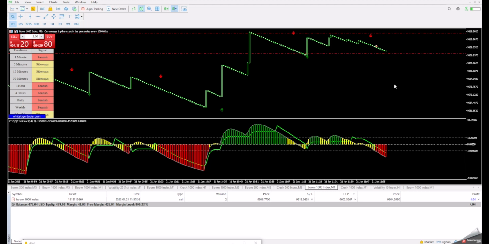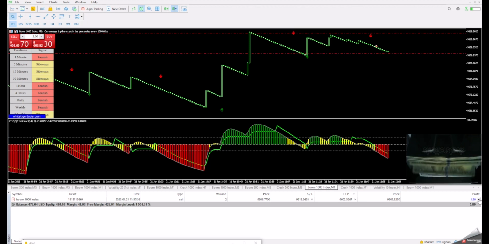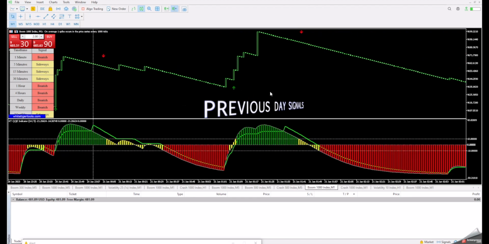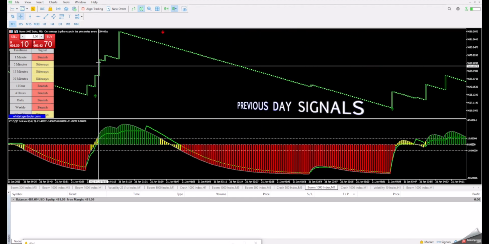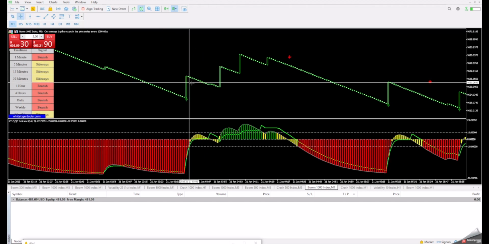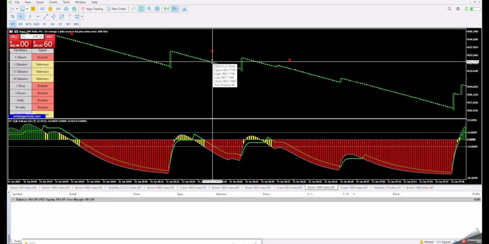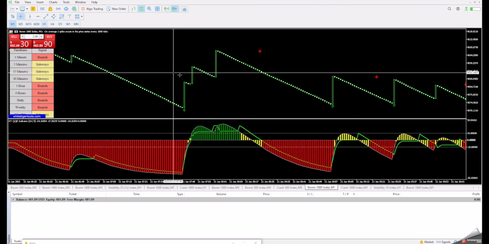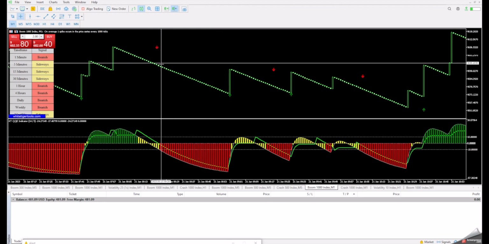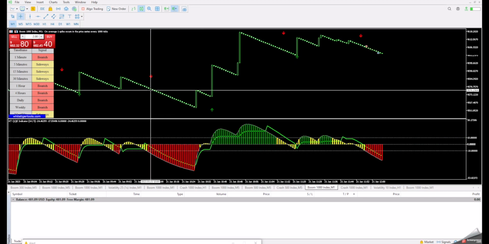A spike always happens at intervals of at least 1000 ticks. So be quick to take your profit, especially if the QQE histogram volume bars are small in size. I usually close my trades after 5 minutes maximum. First trade closed in profit. If I do a backtest of the previous day signals, you can see we had more winning trades than losing trades on both trend following and catching spikes trade setups. All you have to do is double check the trend momentum before entering a trade and apply proper risk management.